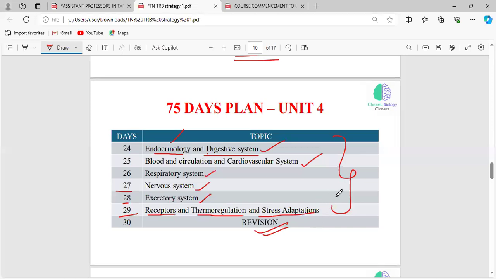Okay. And in human physiology, you have to focus on the picture. Diagrams are important. When they ask a descriptive question, physiology always has to be associated with a picture. So you have to draw a picture and mark it. You have to label the parts. Okay, so that is important. That will be an extra credit when it comes to the marks.